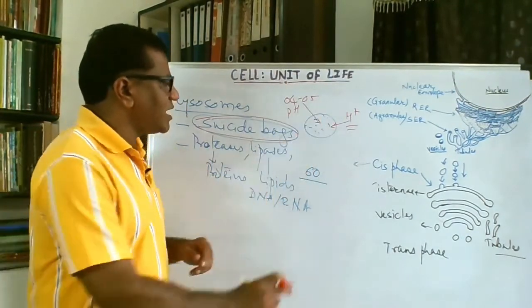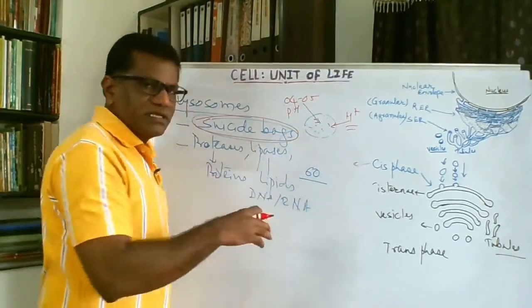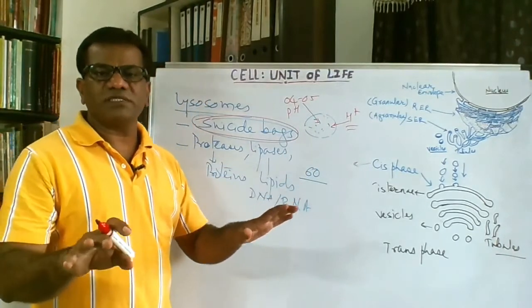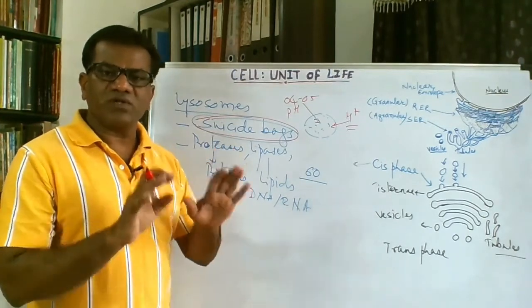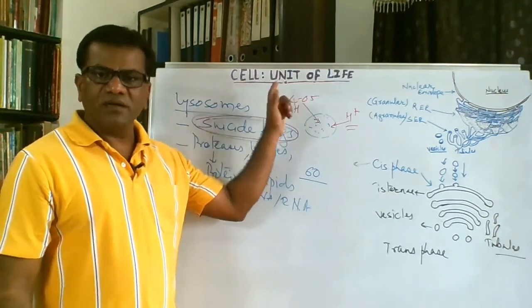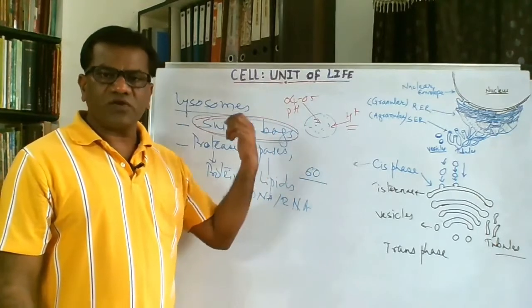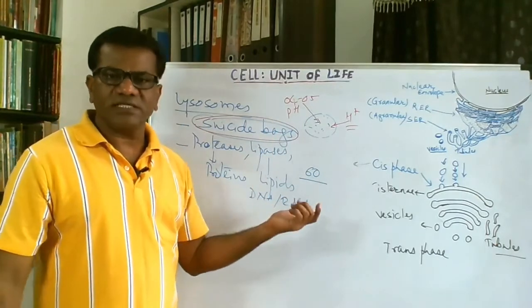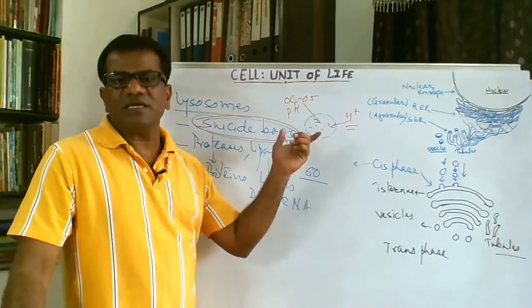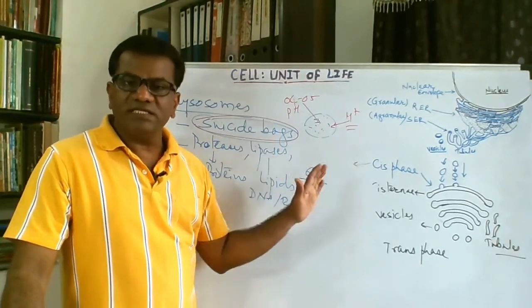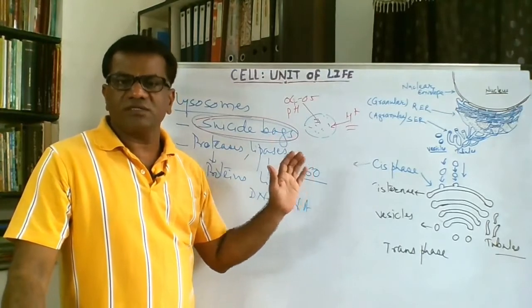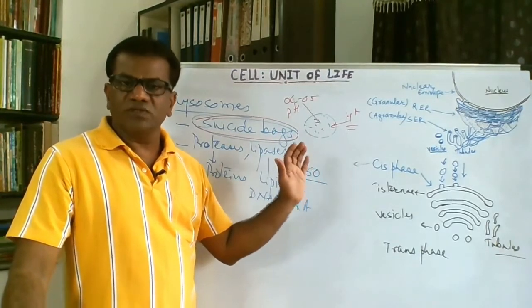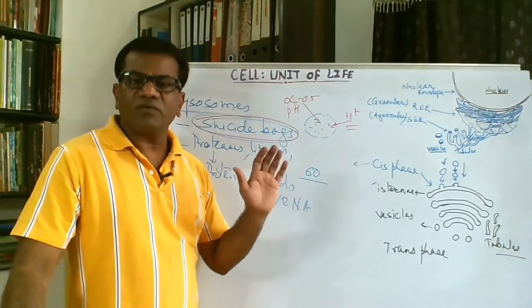So when this lysosome breaks open, the enzymes are released into the cytoplasm, and in the cytoplasm the enzymes are not active because they are not getting that pH. The cytoplasm is neutral, not an acidic medium, and therefore the same enzymes are not digesting the cell organelles in the cell. So autolysis is not very common.